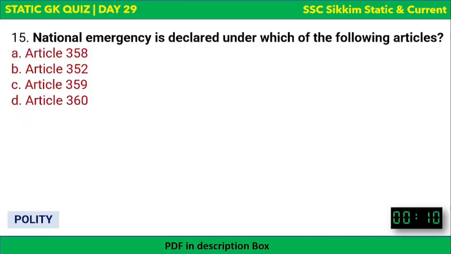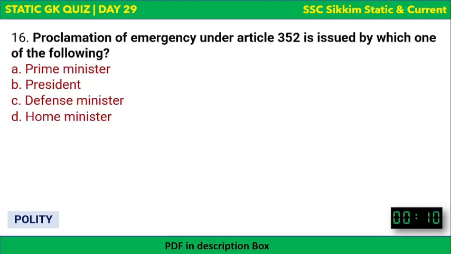Next, national emergency is declared under which of the following article? The options are there and your time begins now. National emergency. National emergency is declared under Article 352. Okay, Article 352 declares or deals with national emergency.